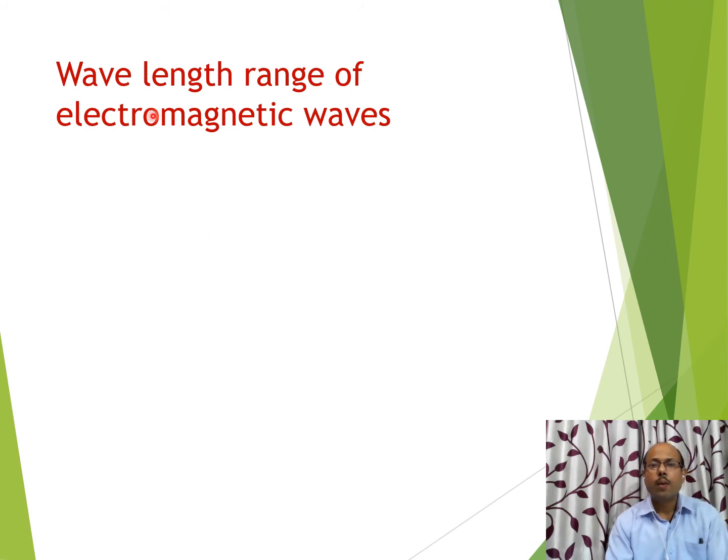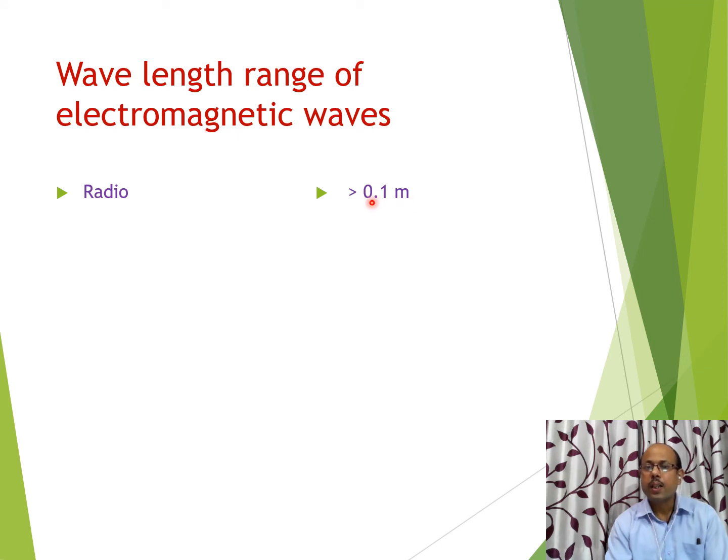Now we have to discuss the wavelength range of electromagnetic waves, or we can say different waves have different wavelengths, and we have to remember them easily. Radio waves. Radio waves have wavelength greater than 0.1 meter.